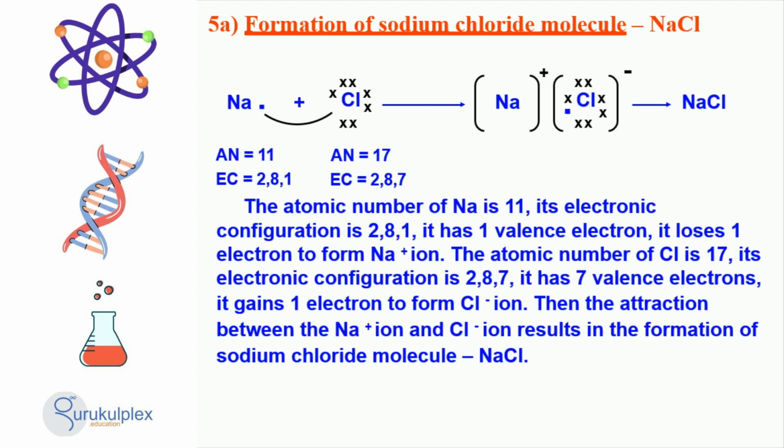Chlorine, on the other hand, has an electronic configuration of 2, 8, 7 and a valence of 7 electrons. To form a chloride ion, it will gain 1 electron. Finally, due to the attraction between the sodium and chloride ions, a sodium chloride molecule is formed.